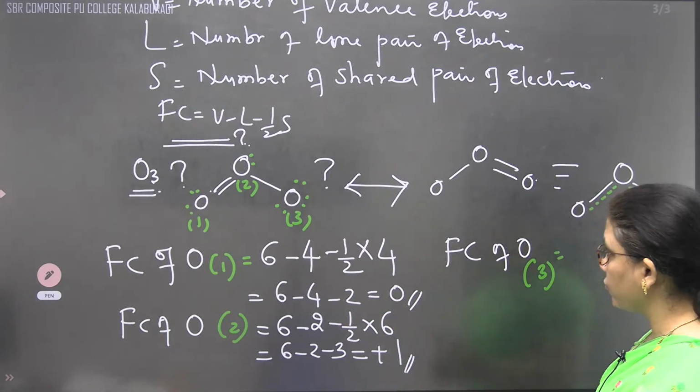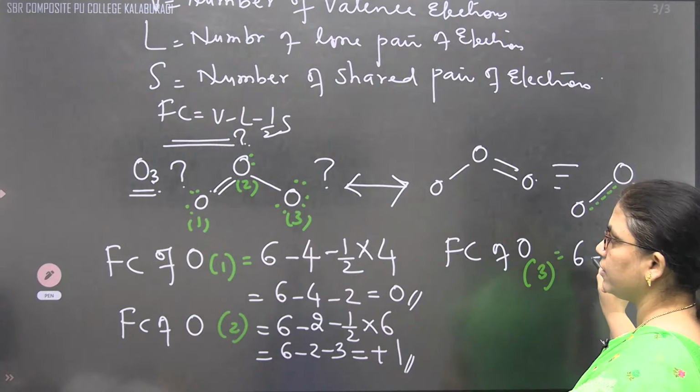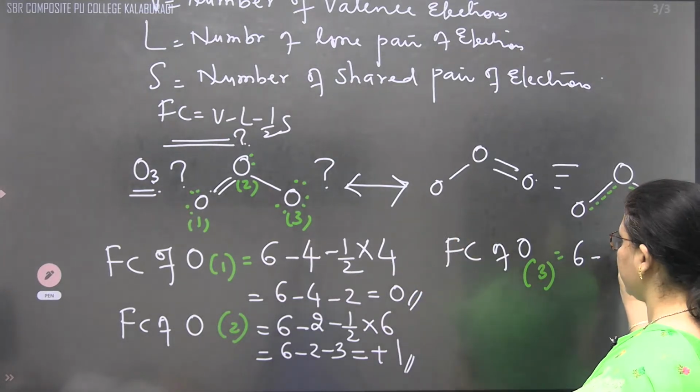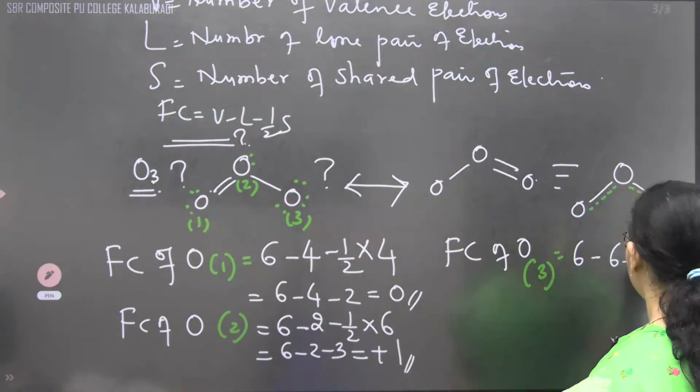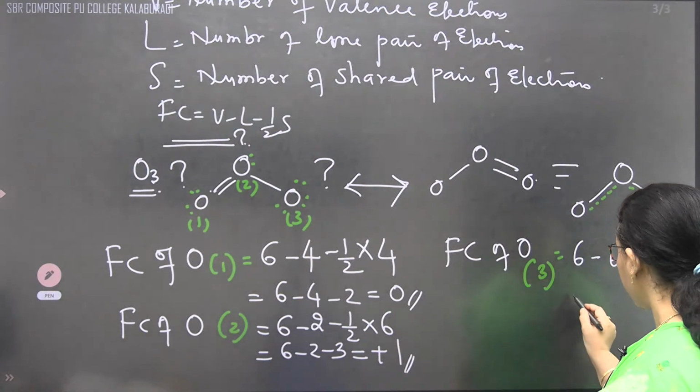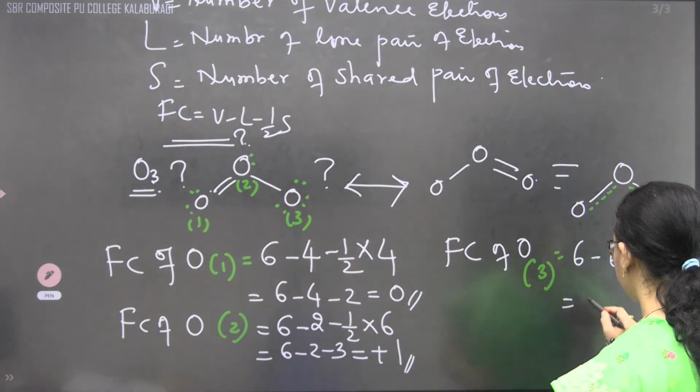Correct? 6 it will be. The number of valence electrons will be 6. How many lone pairs are there? 6 are there. Minus half of the shared pairs. Only a single bond, so it will become 2. Correct? What answer will we get?